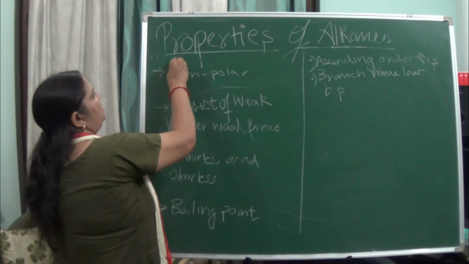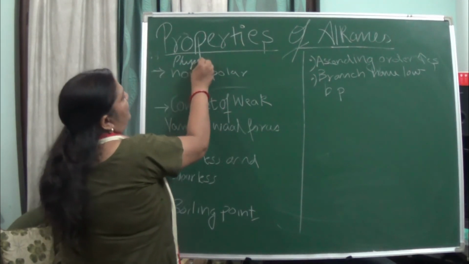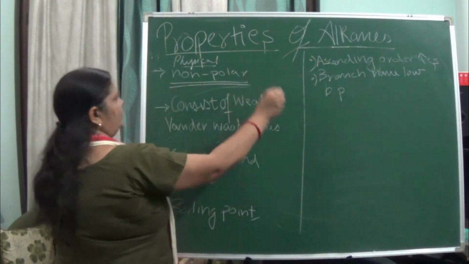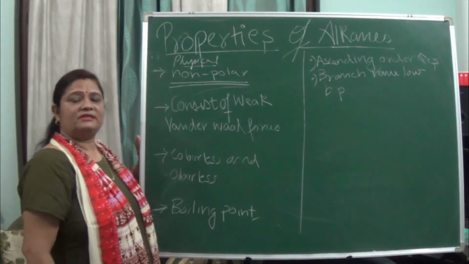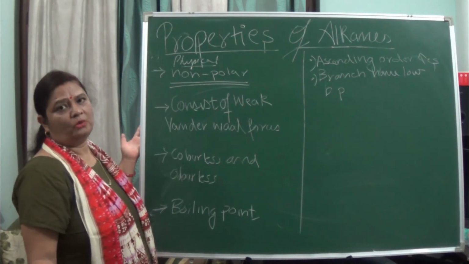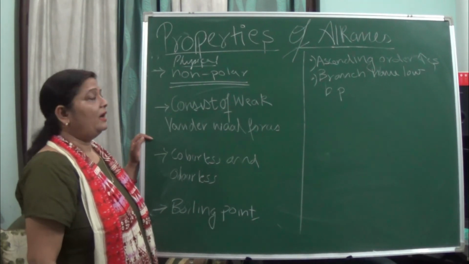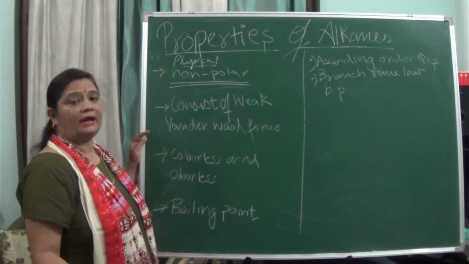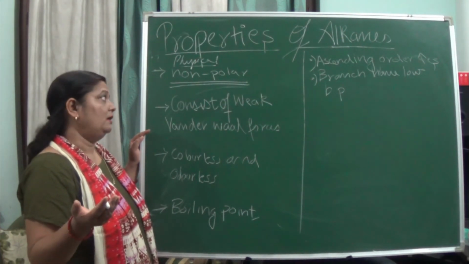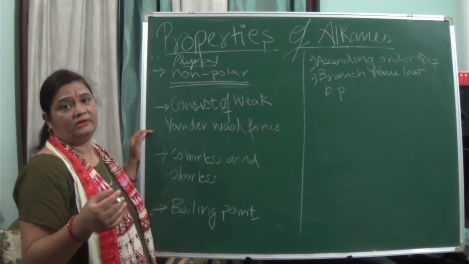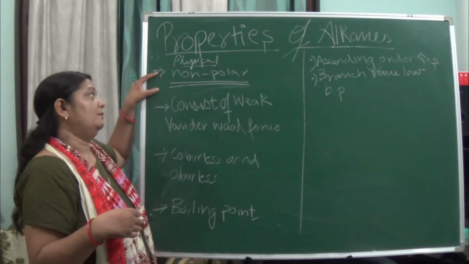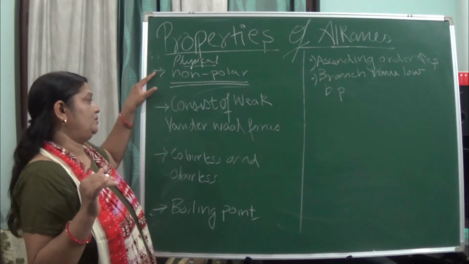Now coming to the properties of alkanes, okay, so properties means physical and chemical properties. First we will be studying the physical properties, okay. So the first point is that they are non-polar in nature. Why? Because here we are seeing C-C bonds, they will be forming covalent bonds, okay. And second, in the C-H bond, the electronegativity values of carbon and hydrogen do not differ much, and so they form non-polar compounds. They are not polar in nature, okay.